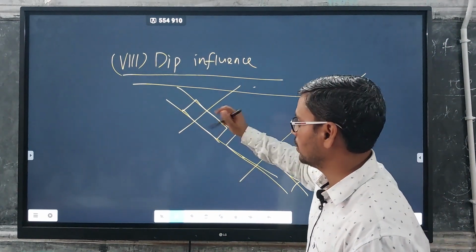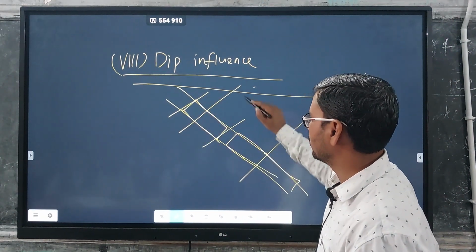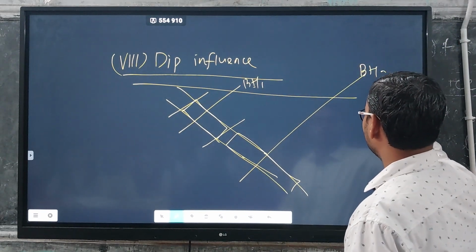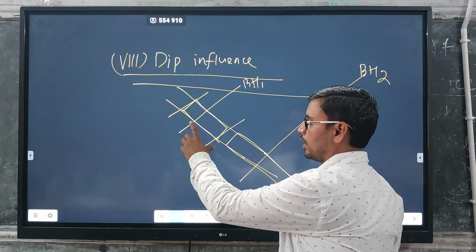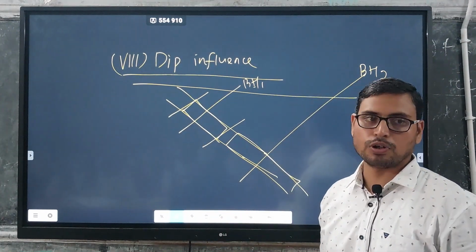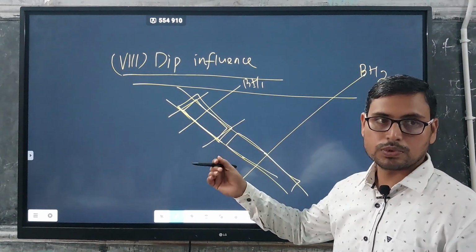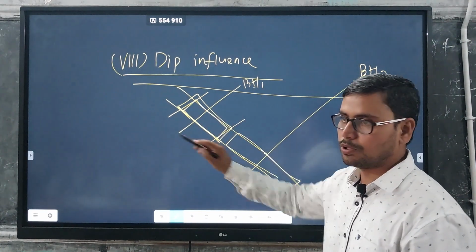So this is borehole 1 and this is borehole 2. Whatever we are getting in borehole 1, we will divide symmetrically along this borehole.